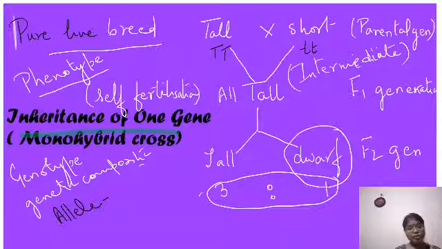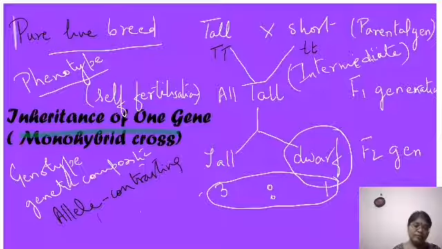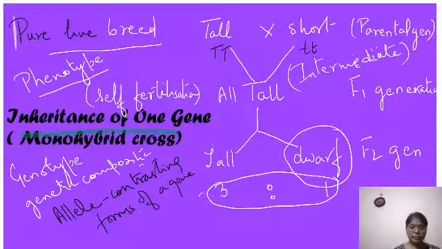We are talking about the gene height of the plant, and it has two alleles. So allele means contrasting forms of a gene or a character. So that is your allele.